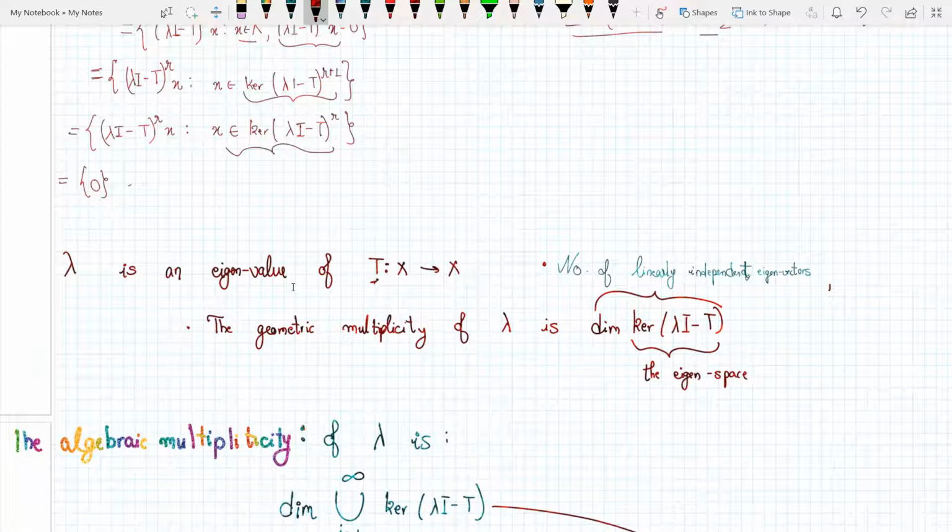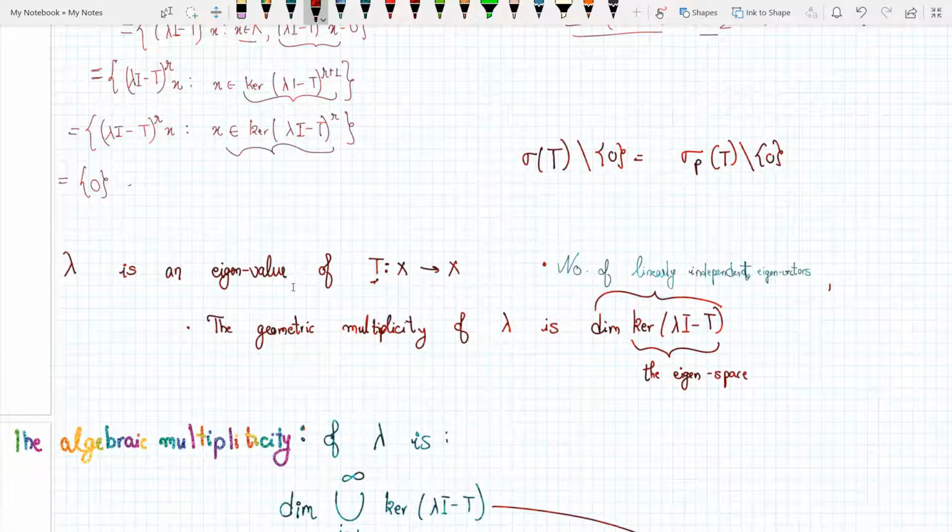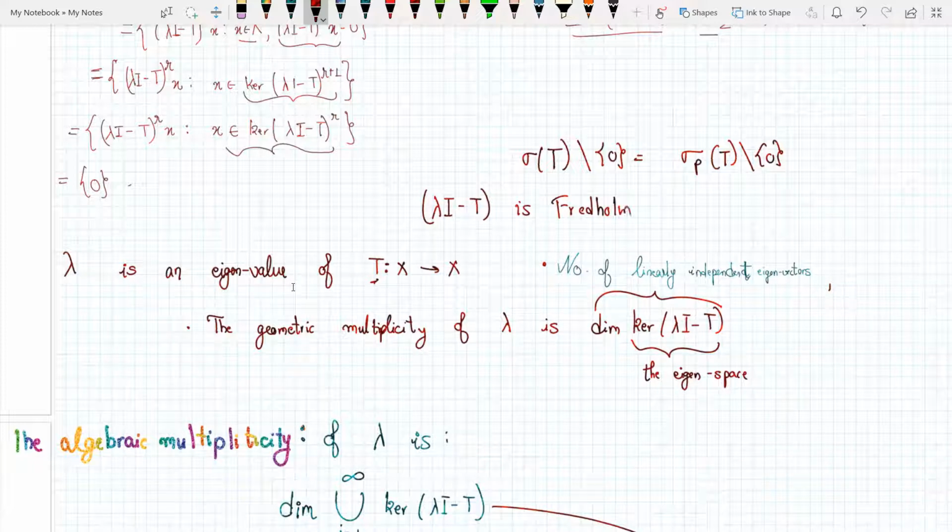Now I say that the spectrum outside of 0, so I have λI − T such that λ is explicitly not 0, where T is compact, is Fredholm with index 0, which means by definition of Fredholm that the dimension of the kernel of λI − T is finite dimensional.